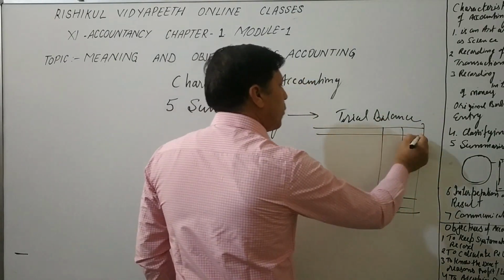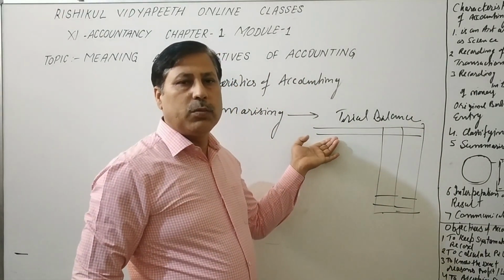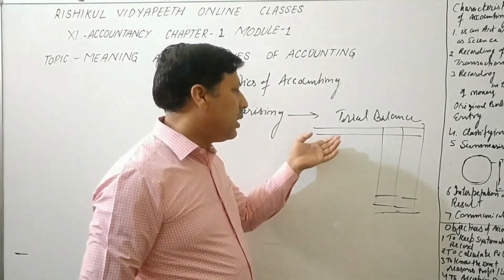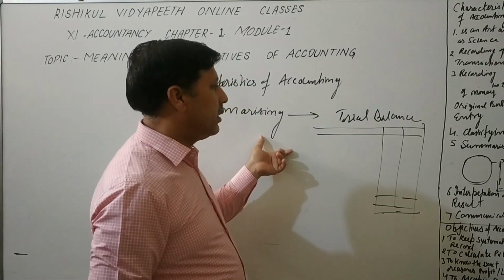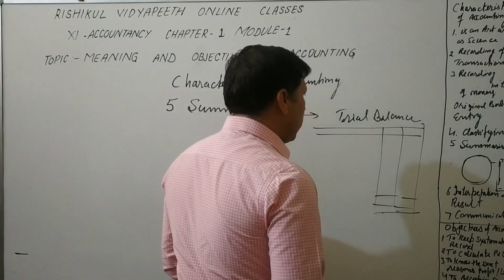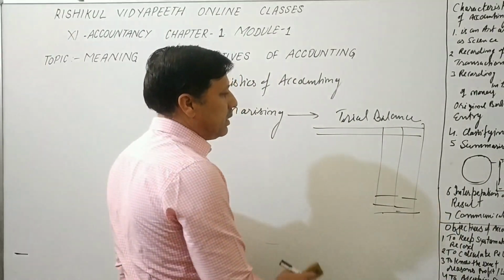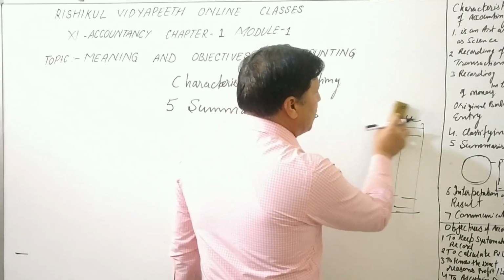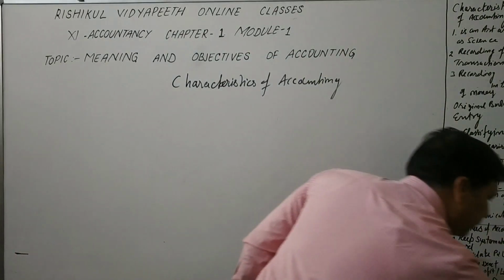All accounts are put here, and it is the arithmetical accuracy of the recording of the transactions. So we prepare the trial balance, that is called summarizing. After summarizing, how we calculate the net profit with the help of the trial balance is called interpretation of the result.